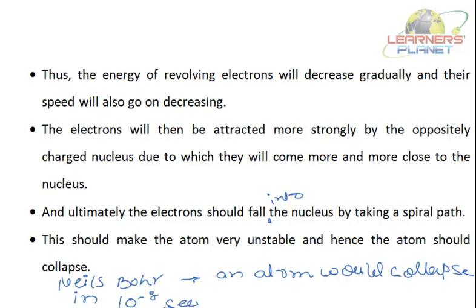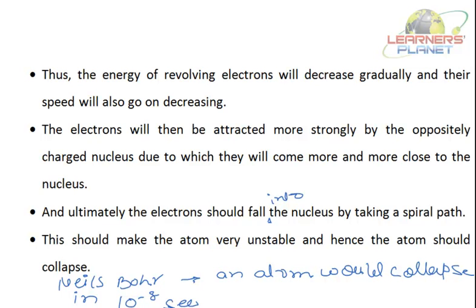A charged particle moving in a circular orbit gets accelerated, and a charged particle undergoing accelerated movement will lose energy in the form of radiation. Now as it continuously loses energy, its energy will decrease. When the energy decreases, it will be unable to withstand the force of attraction by the nucleus. Consequently, it will follow a spiral path and fall into the nucleus.